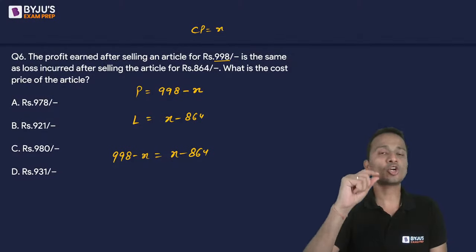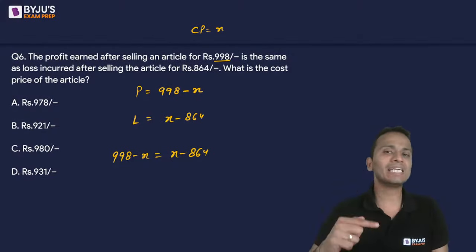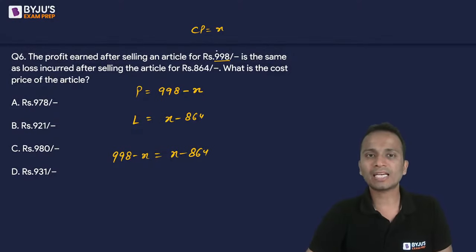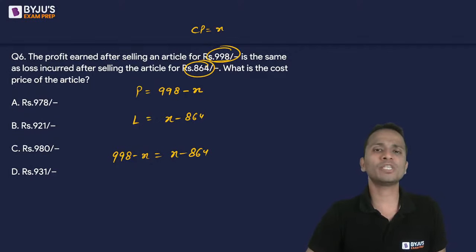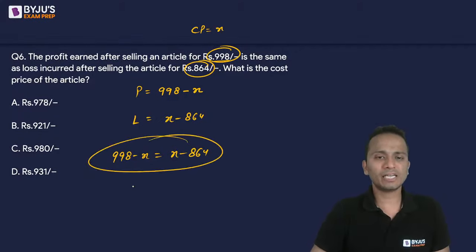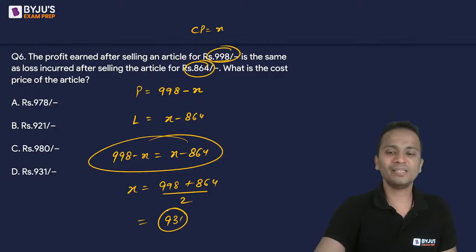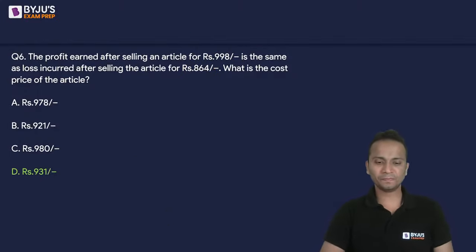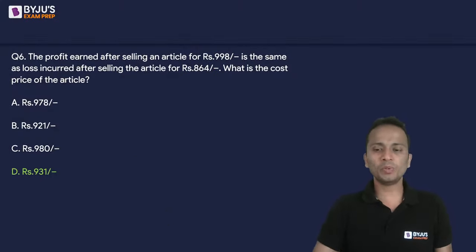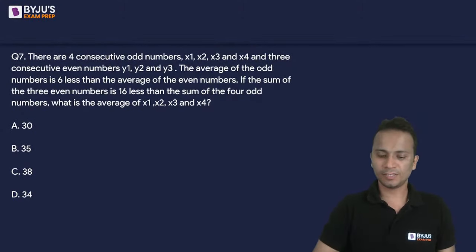So I can say that the cost price should be lying exactly between these two numbers, exactly between 998 and 864, or you can say that the cost price will be the average of these two selling prices. फॉर्मूले से भी यही चीज आ रही है, x is equal to 998 plus 864 whole divided by 2. Okay, so yes, the correct answer is 931. That is option B. Okay, chaliye, let's move on towards the next question, question number 7.